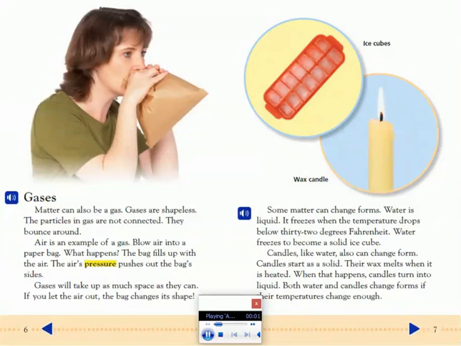Some matter can change forms. Water is liquid. It freezes when the temperature drops below 32 degrees Fahrenheit. Water freezes to become a solid ice cube. Candles, like water, also can change form. Candles start as a solid. Their wax melts when it is heated. When that happens, candles turn into liquid. Both water and candles change forms if their temperatures change enough.